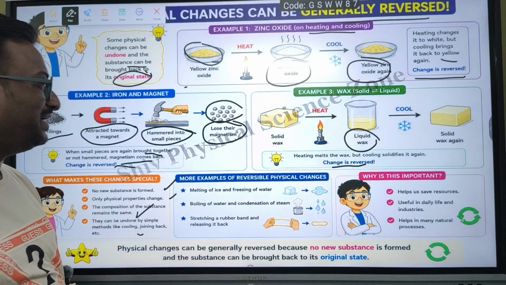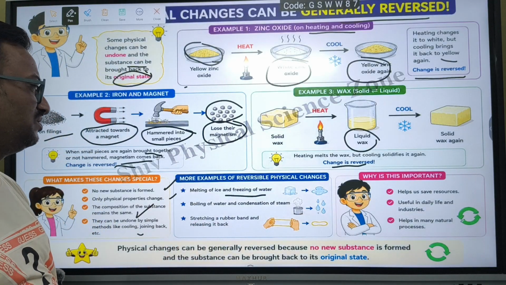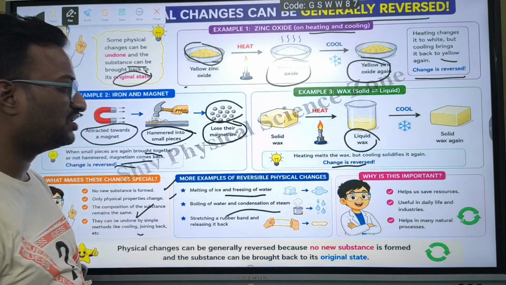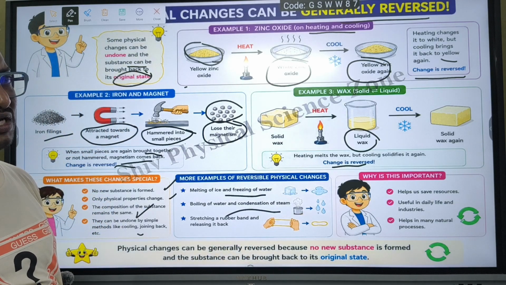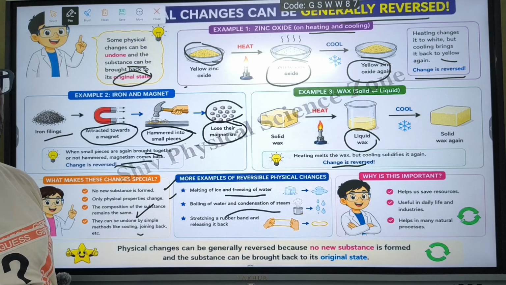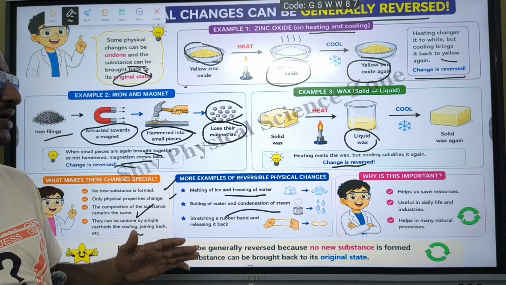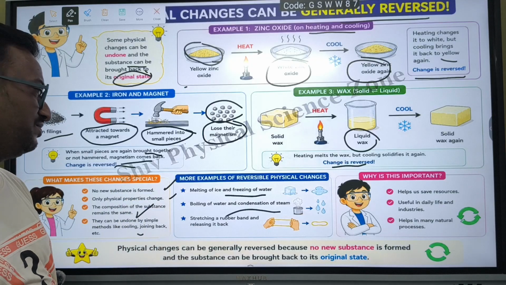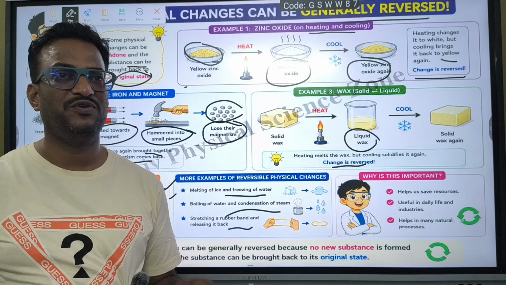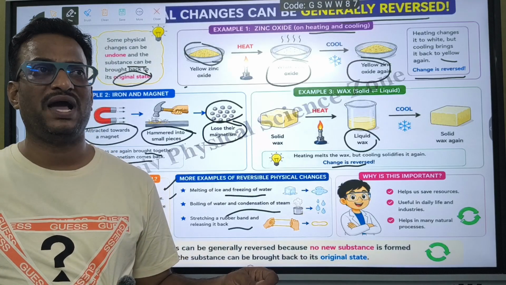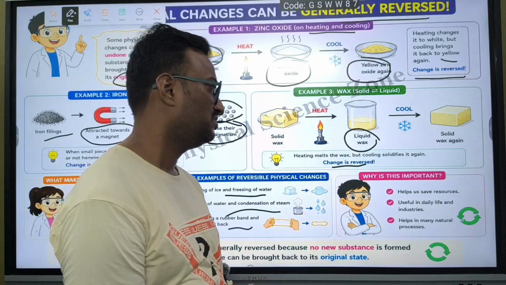Some more examples: melting of ice and freezing of water is a reversible change. Boiling of water and condensation of steam is also a reversible change. If you boil the water, it just converts into vapor or steam. If you condense it, it comes back to water. And stretching a rubber band and releasing it back: when you stretch a rubber band and release it, what happens? It will come back. So it is a physical change.